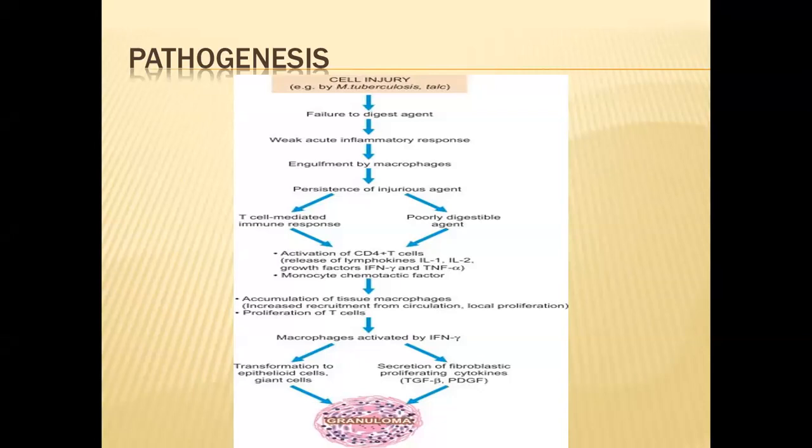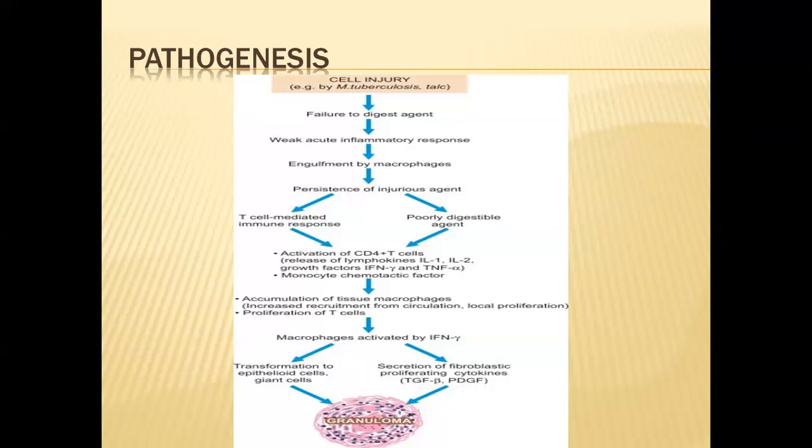macrophages and release a variety of cytokines like interleukin 1, interleukin 2, gamma interferon, tumor necrosis factor, and monocyte chemotactic factor. As you know, interleukin 1 and interleukin 2 proliferate and call more and more lymphocytes to the site, and gamma interferon converts these macrophages into activated or modified macrophages, and tumor necrosis factor proliferates the fibroblasts.